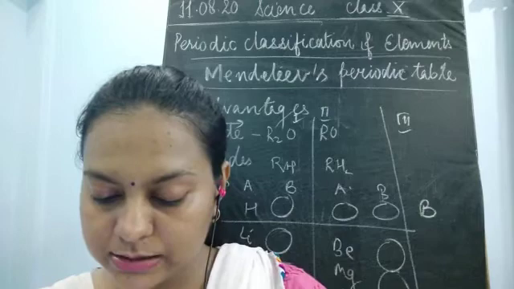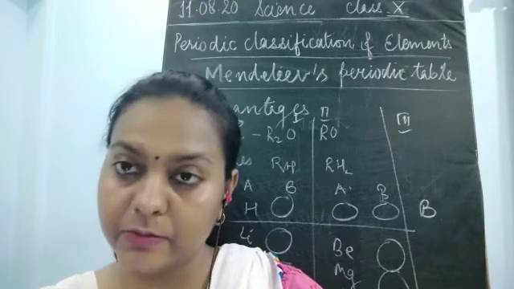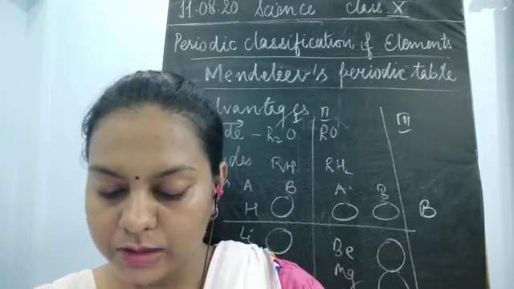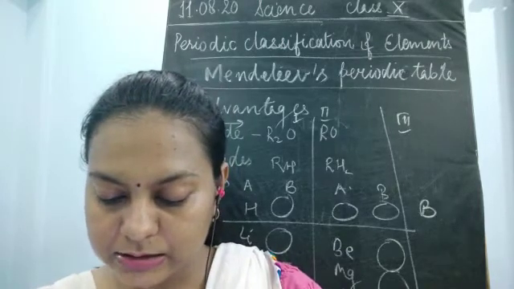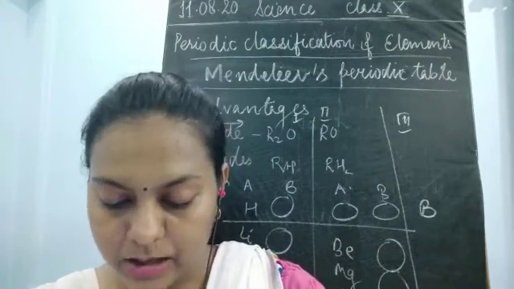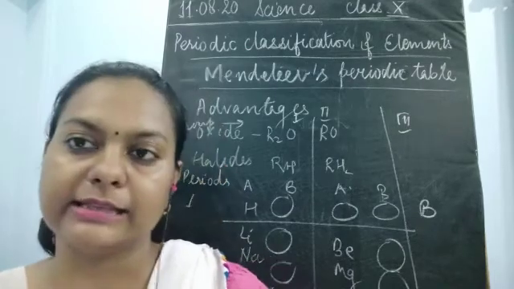These gases were discovered very late because they were inert and present in extremely low concentration in the atmosphere. One of the strengths of Mendeleev's periodic table was that when these gases were discovered, they could be placed in a new group without disturbing the existing ones.